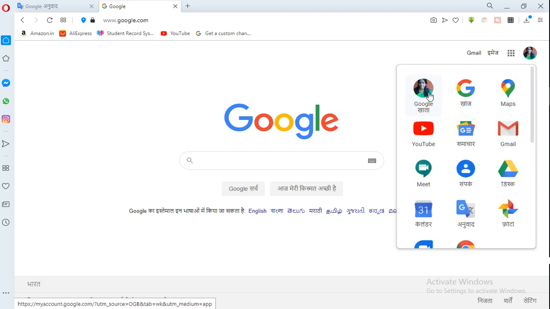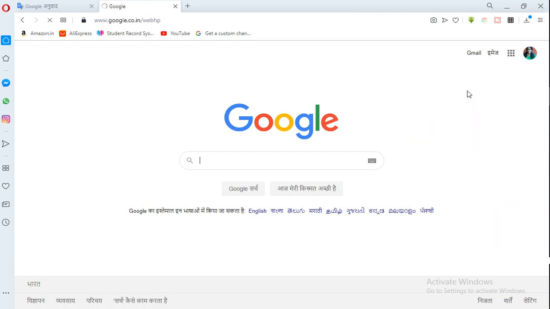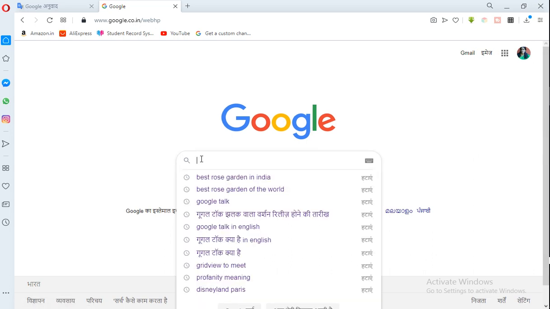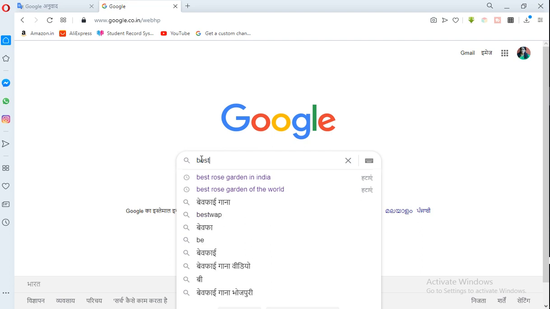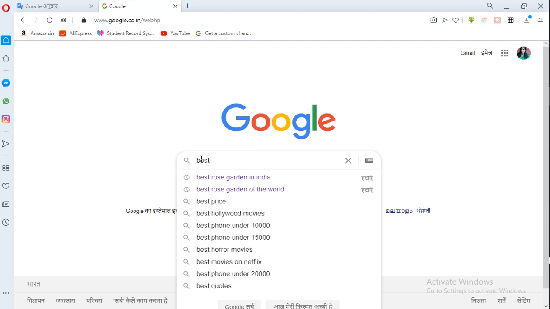First is search. Google account means the Google account which you have already made on Google. Here you search best phone, as you need these days, best phone for your tutorial. So search it.